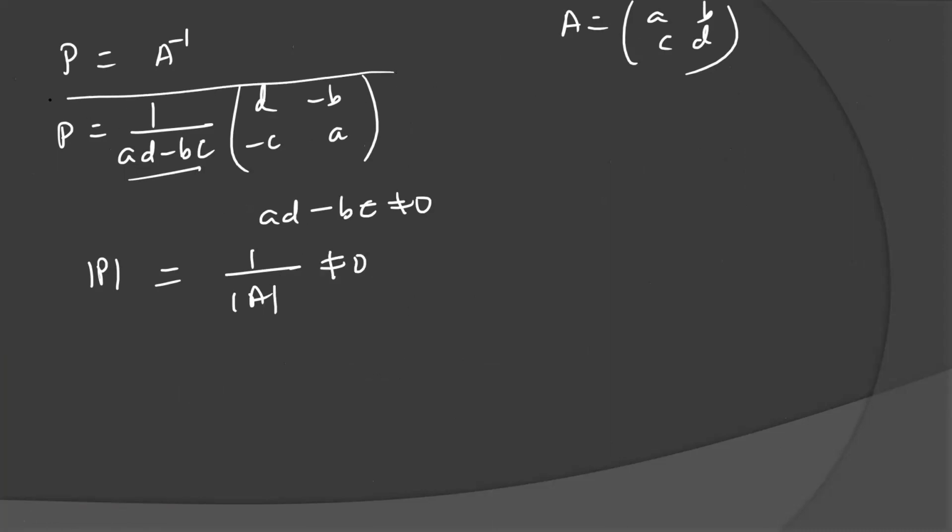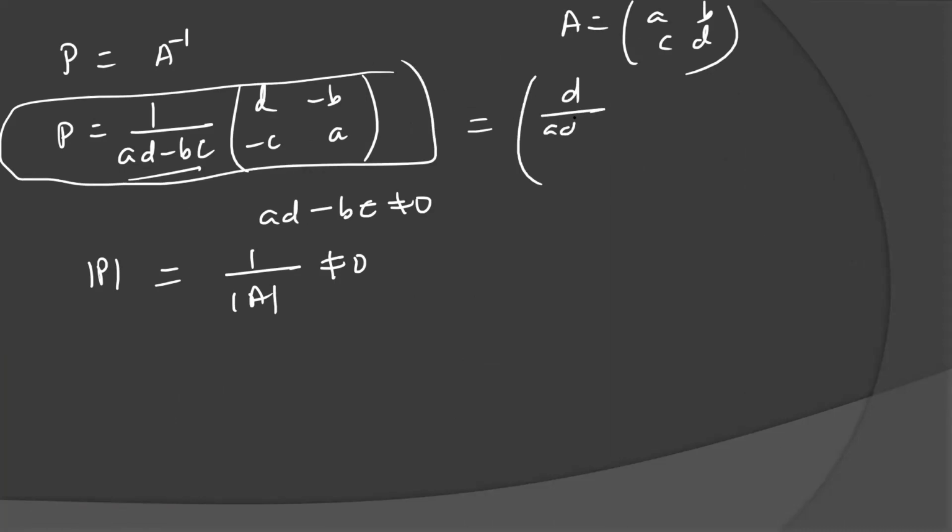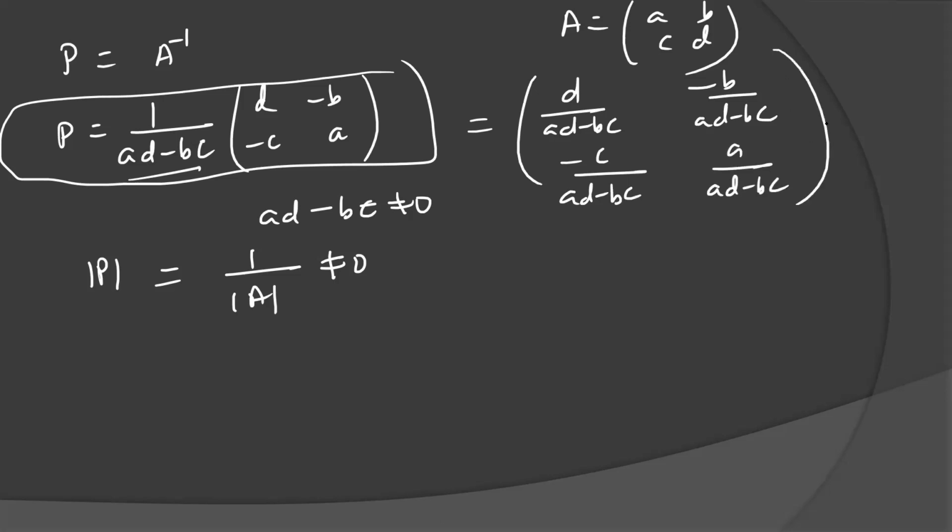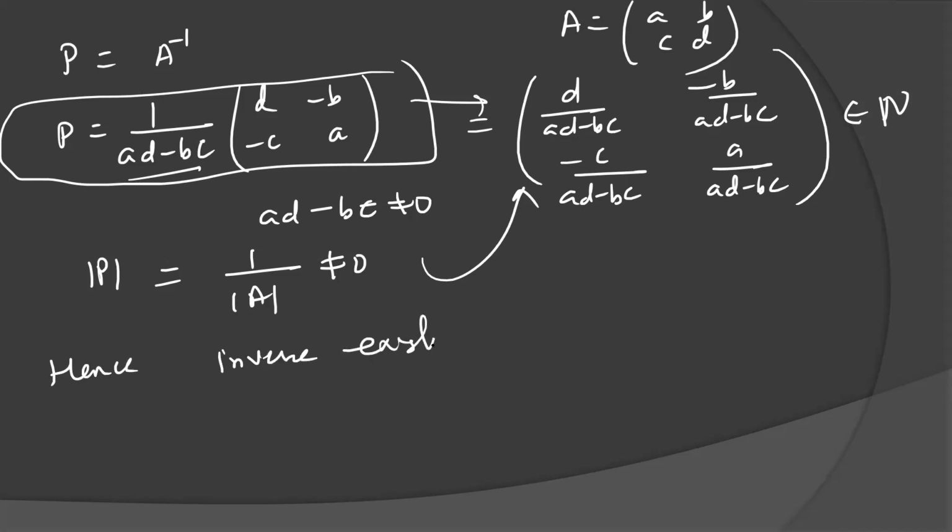So this matrix, with entries D over AD minus BC, minus B over AD minus BC, minus C over AD minus BC, and AD minus BC not equal to 0, also belongs to the family of non-singular matrices. Hence, the inverse exists for all A belonging to the family of matrices N.